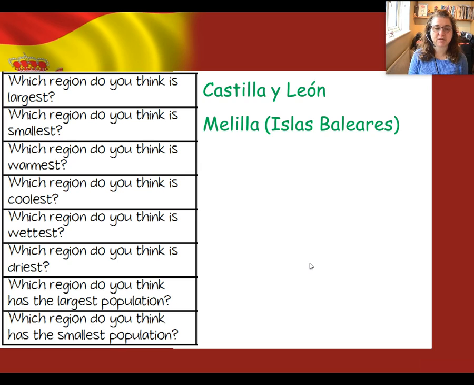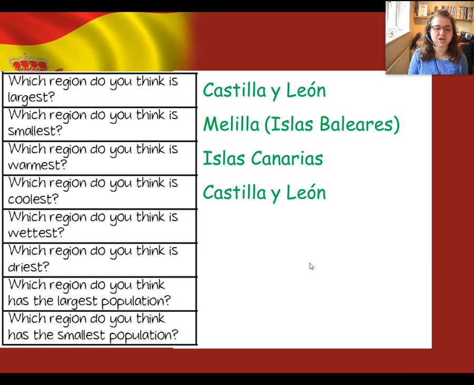Then the next one, which region do you think is warmest? The warmest one is Islas Canarias, the Canary Islands, because of course they're so much further south. They're very near the equator. And which region do you think is coolest? The coolest one is Castilla y León, mainly because it's to the north and it has a lot of mountains. A lot of the cities get very cold in the winter.